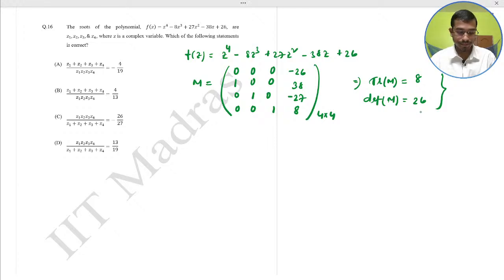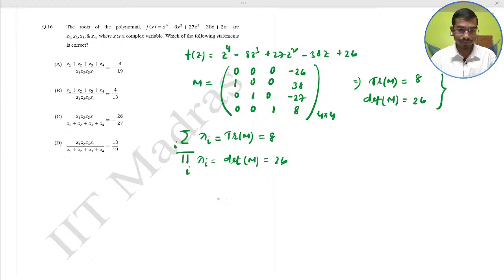So here the summation of roots, that is the sum of lambda i, is what? The trace of the matrix, that is 8, and the product of the roots, that is capital pi of lambda i, very important question, is the determinant of the matrix, that is this 26.